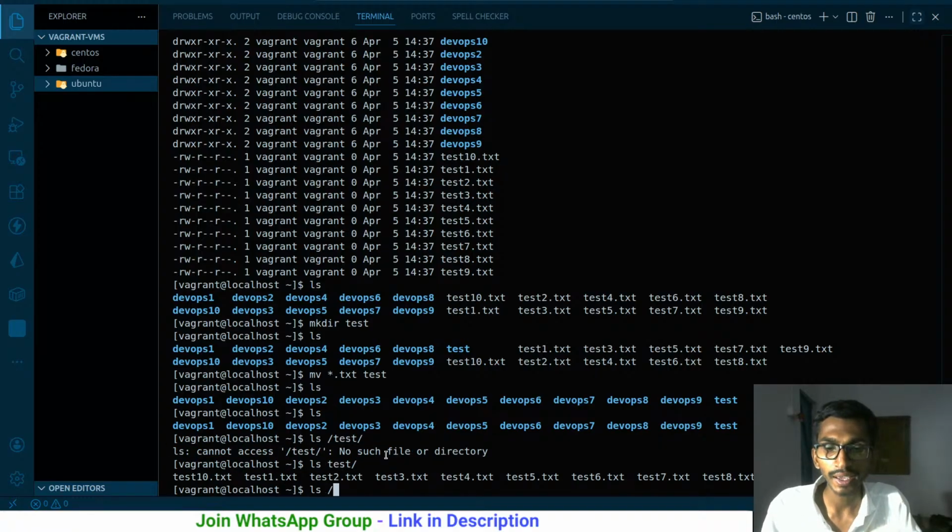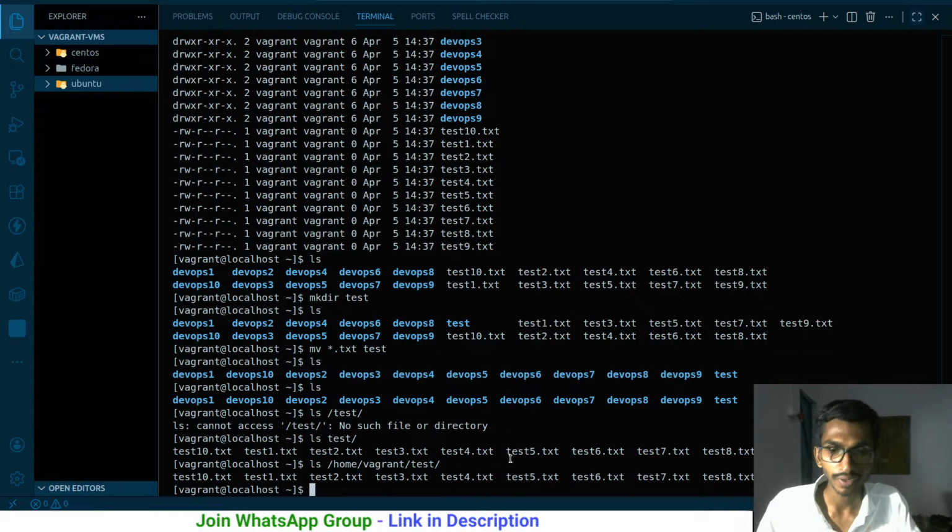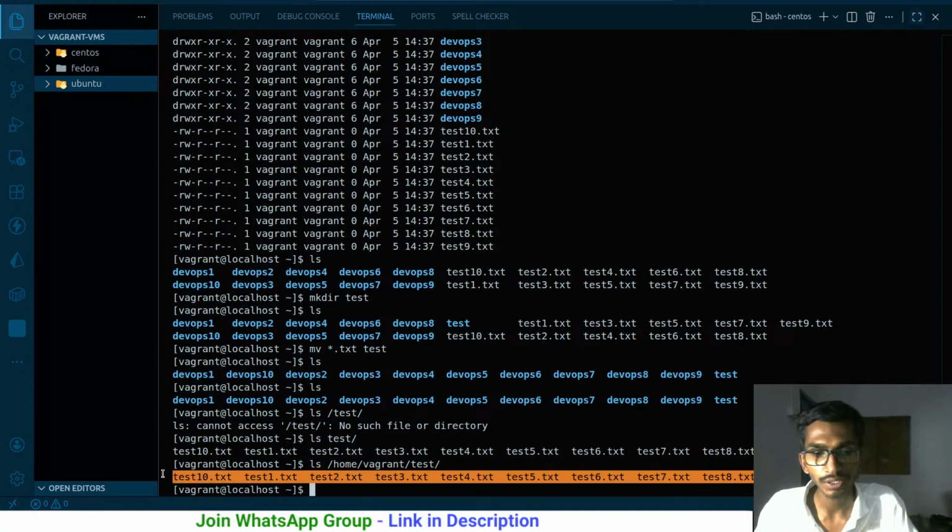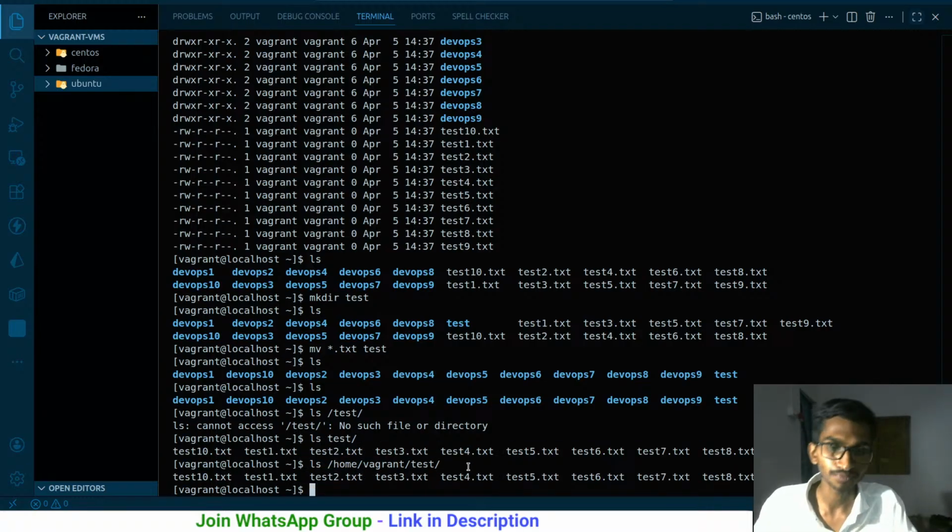You can even say /home/vagrant/test. This is relative to the root directory, so this is the absolute path. It actually starts from the root directory and goes till here, and the first one was simply the relative path. If I just simply enter this, I'm going to get the same. So ls test gives me the same. It was relative to the directory that I was in. This is the absolute path. It starts from the root directory and comes till here.